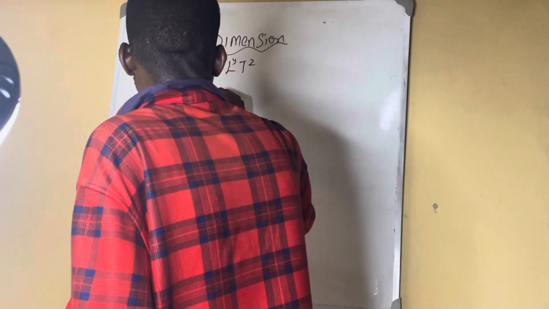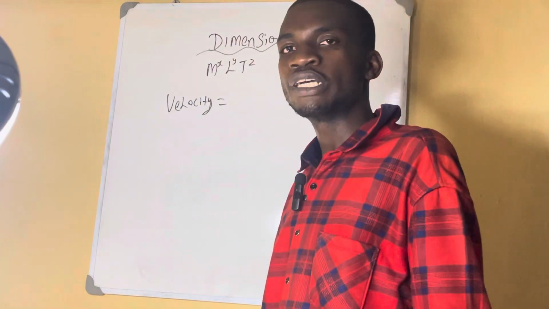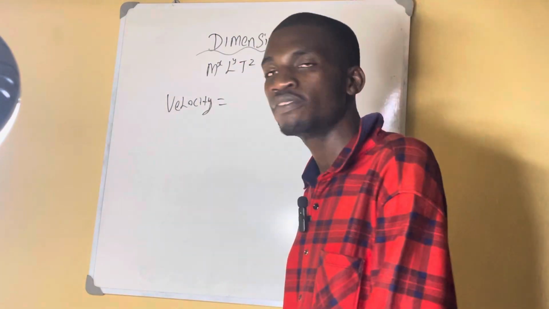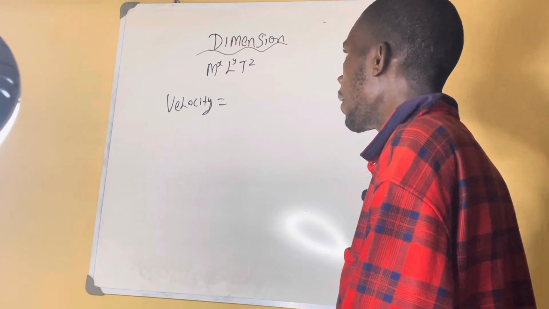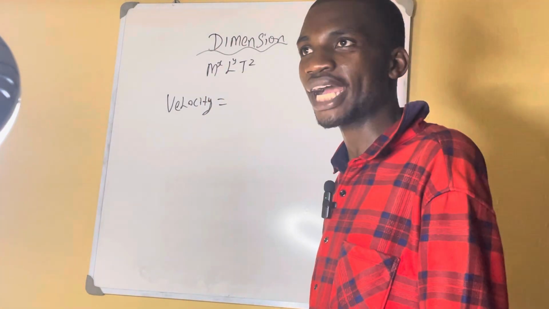So my brother and sister, this is what you do. Velocity: first of all, find the formula for velocity, which is displacement over time. They told you to find x, y, and z.